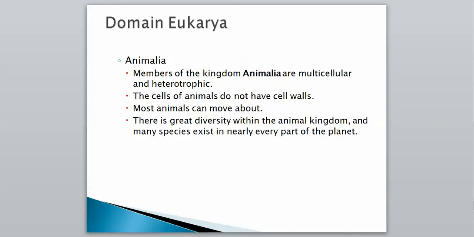Then Animalia, this will be what we finish up the year with. Members of the kingdom Animalia are multicellular and heterotrophic. The cells of animals do not have cell walls, so we are animals, so we do not have cell walls. Most animals can move about. There are some, like corals, that live in the ocean and make up the reefs. Those are animals, but they really cannot move around. Then there's great diversity within the animal kingdom, and many species exist in nearly every part of the planet. So there are animals all over the place, and again, we're going to talk about all of those later on. This is just a quick introduction, and that is all. If you have any questions, let me know.